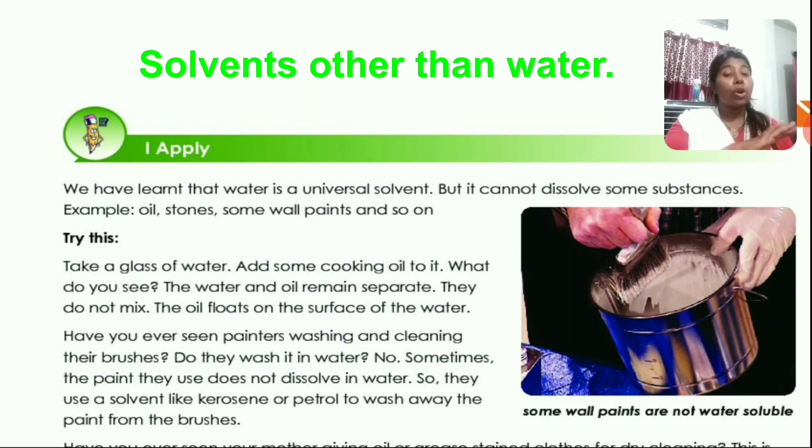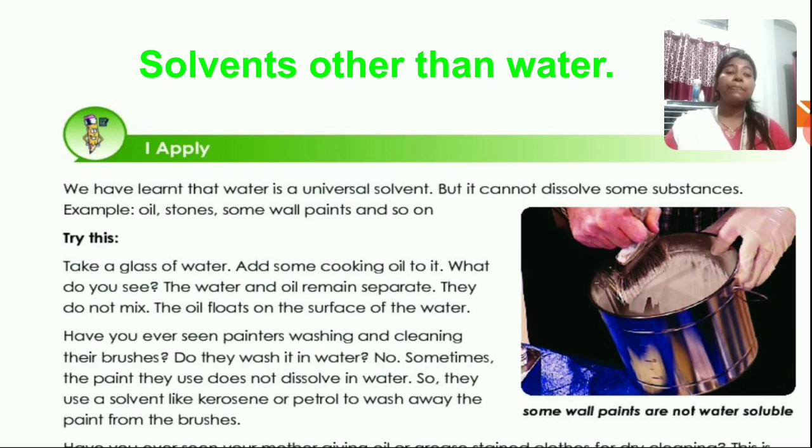Yes, not all the paints that we use can be dissolved in water because paints contain some amount of oil, and we know oil and water never get mixed up. Yes or no? For that reason, we use other solvents. So what are the other solvents? Kerosene and petrol. Yes, they can dissolve oil.